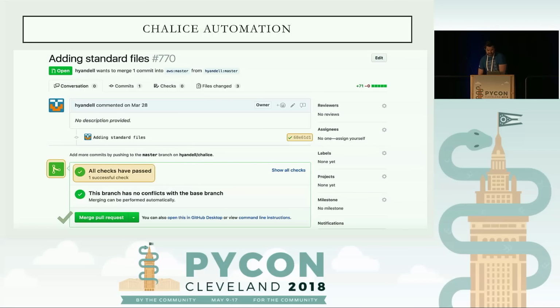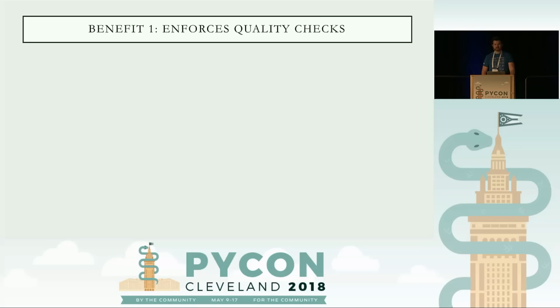So with this now end state, let's talk about the benefits you get out of this automation. So the first benefit you get is it enforces quality checks.